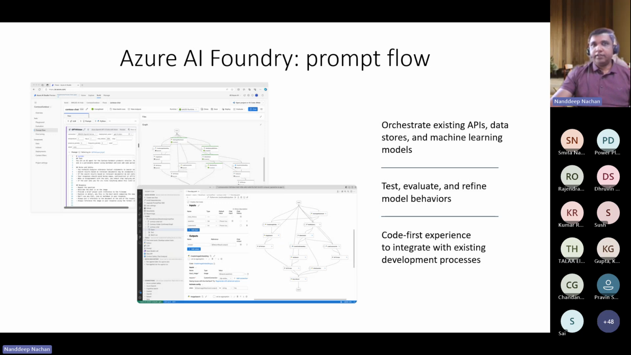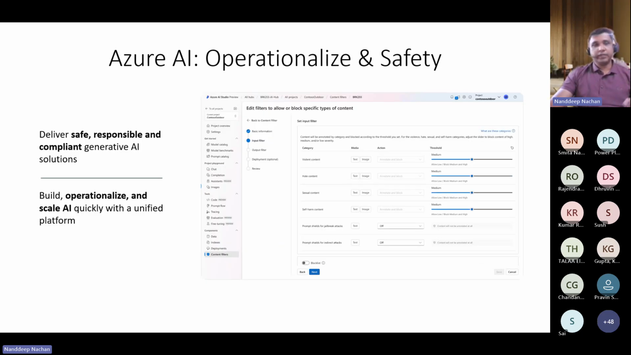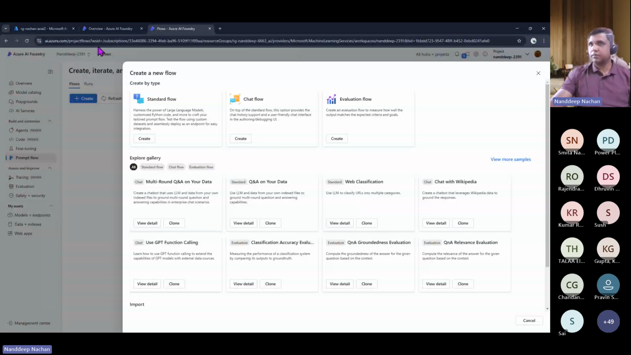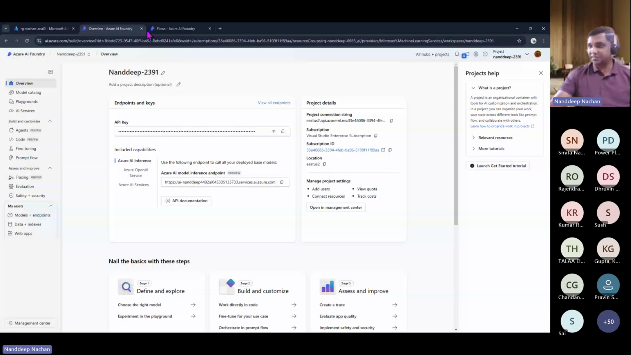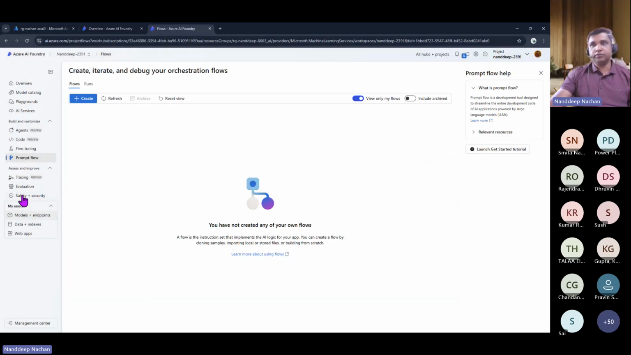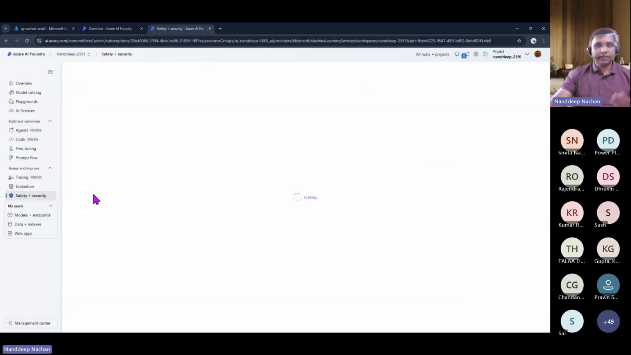At the same time, when we are using these models, we are obviously concerned about the safety and the operationalization of those models. In that case, we do have content filters available. So you can anytime go to the content filter. Oh, okay. Looks like something is wrong either with the Azure portal or with my internet connection. Okay, so let's say whenever you want to go ahead with content safety, we do have that option available under here called safety plus security.